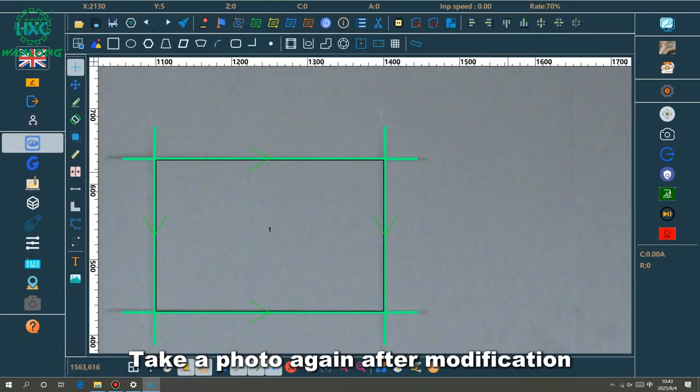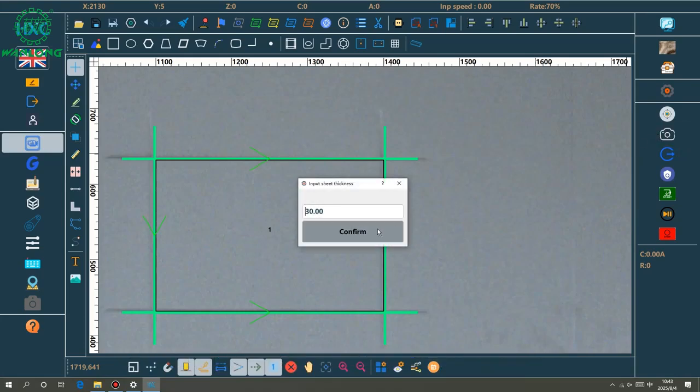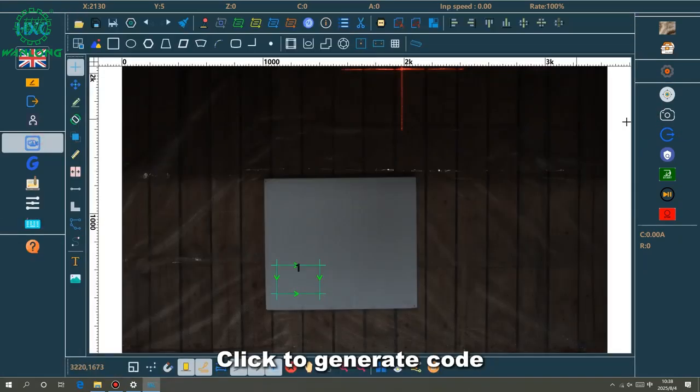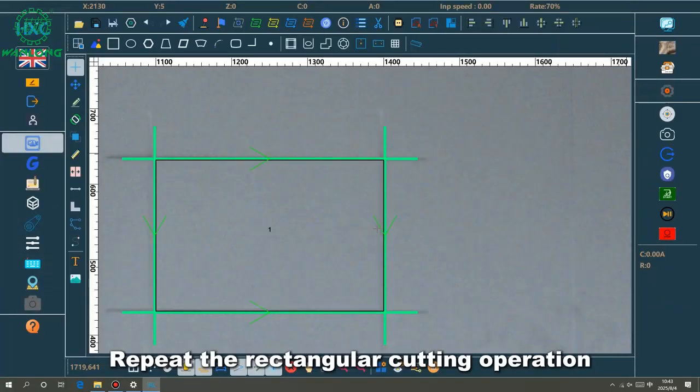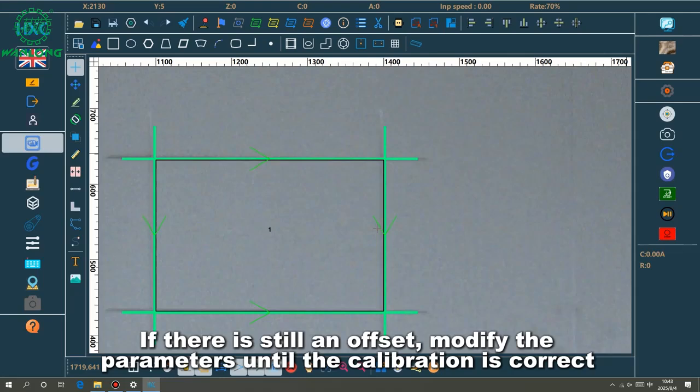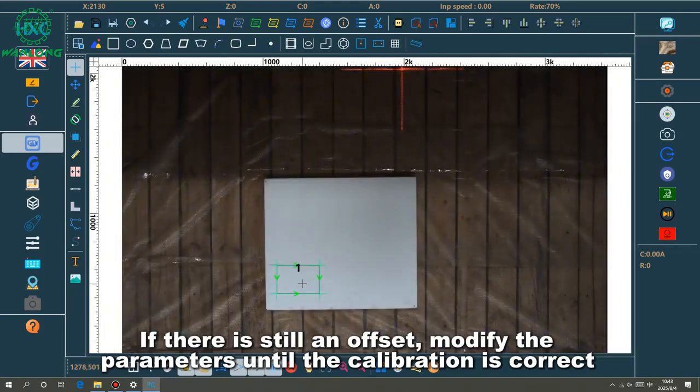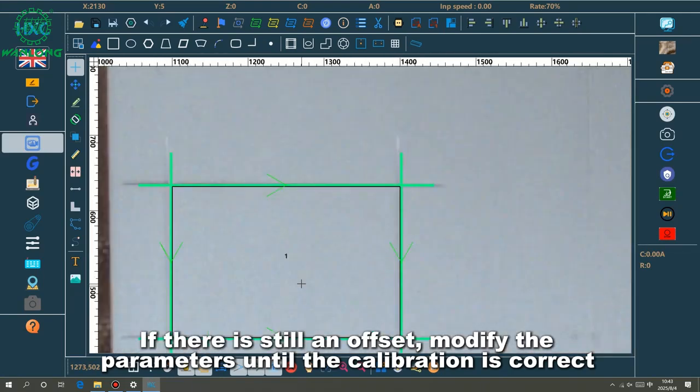Take a photo again after modification. Click to generate code. Repeat the rectangular cutting operation. If there is still an offset, modify the parameters until the calibration is correct.